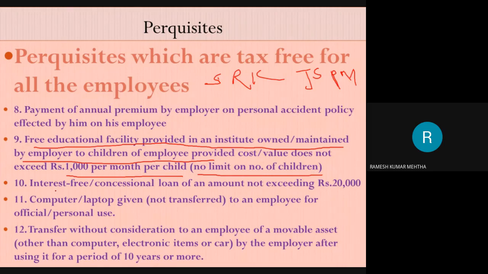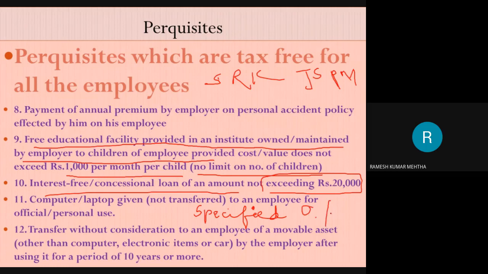Next one is interest-free loan. Already we have spoken about this interest-free loan or concessional loan. This is exempted from tax if the value of the loan which you have taken is not exceeding 20,000 rupees. Number one. Number two, if you are taking a loan from the employer for the treatment of some specified diseases, then also if the loan is provided at 0% or nominal interest, as you have taken the loan for the purpose of treatment of specified diseases, it is fully exempted from tax. The value of the perquisite is nil in this case.